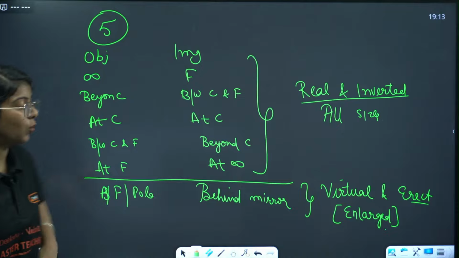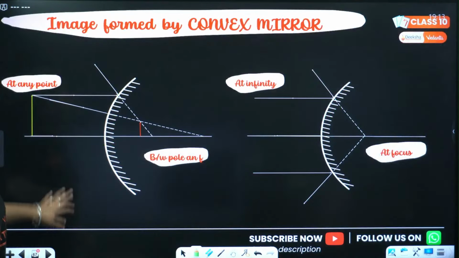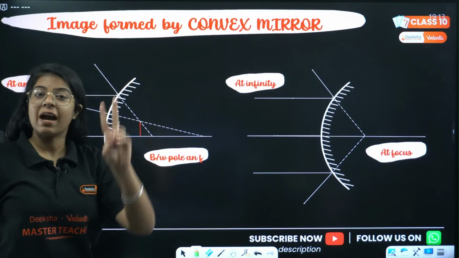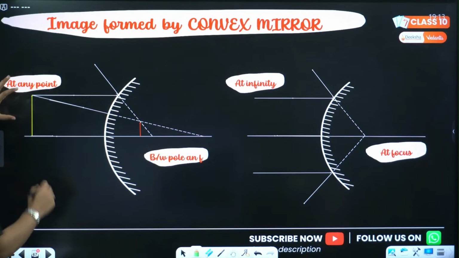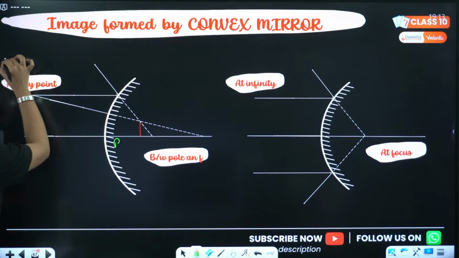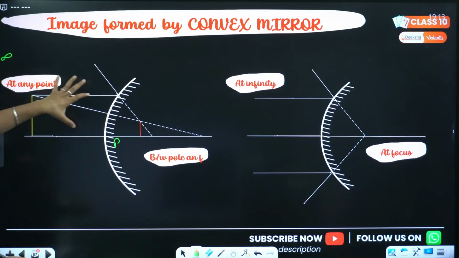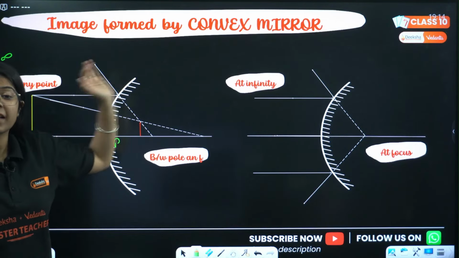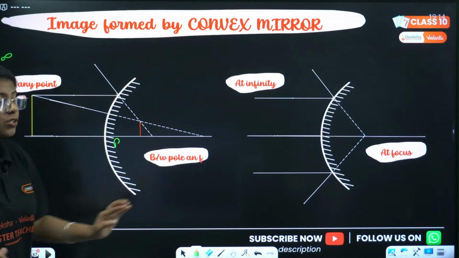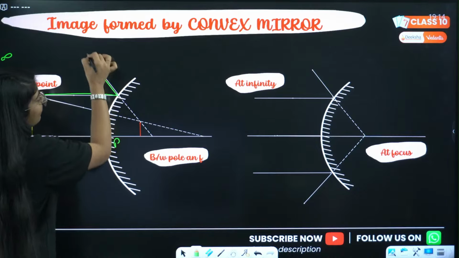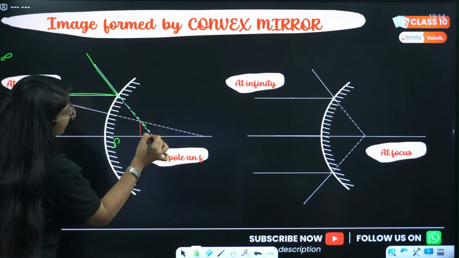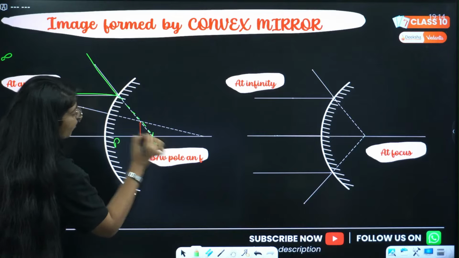Okay, next we go into convex mirror. We just have 2 cases. First one is at any point between pole and infinity, so the image is being made on the other side of the mirror. We always know that. What will happen? One ray goes parallel and it deflects, and when we extend it back, it is coming from the focus.